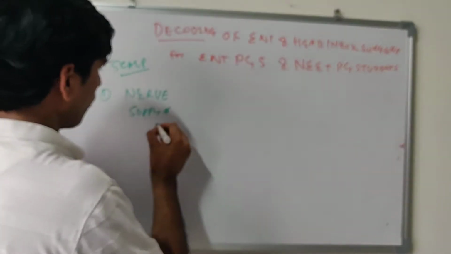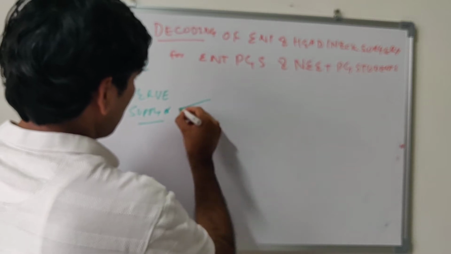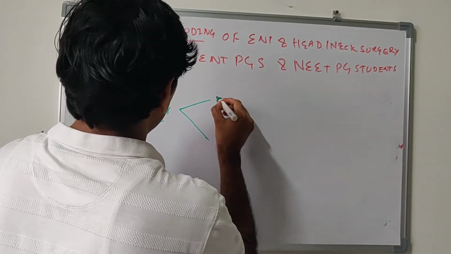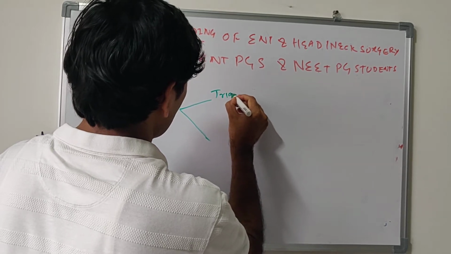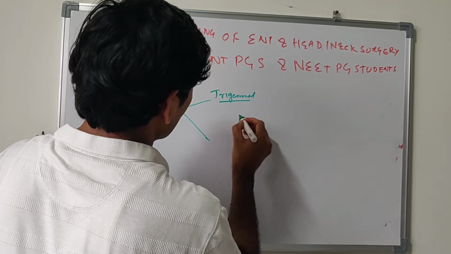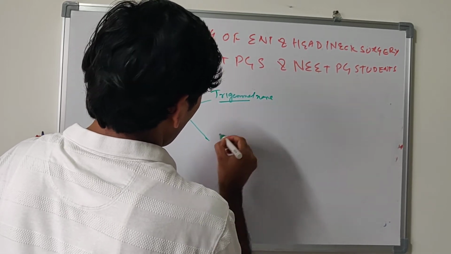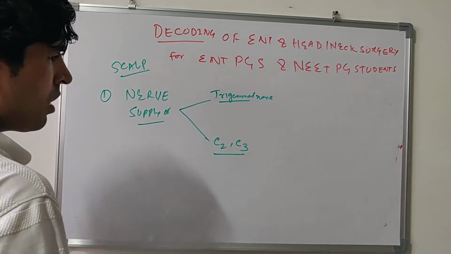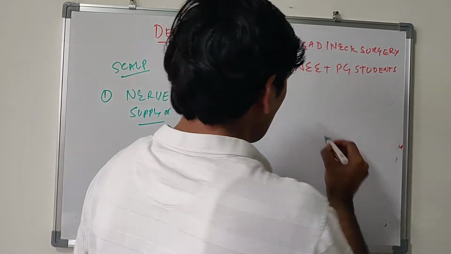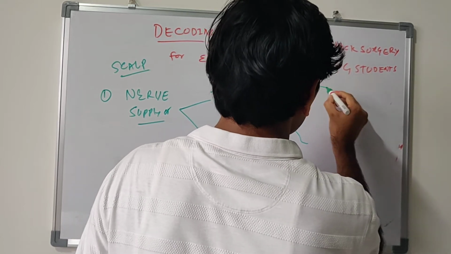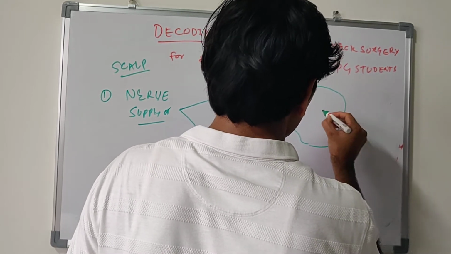See, it is supplied by sensory supply, the trigeminal. Now I am talking about first the sensory trigeminal nerve and the C2 and C3 nerves. Okay, how? Now I will tell you. See, I am drawing the face.